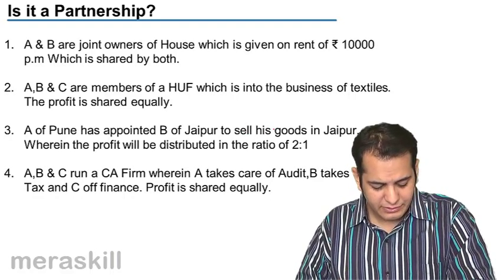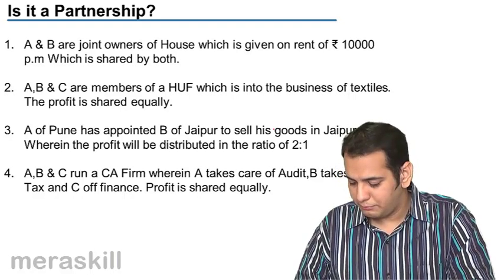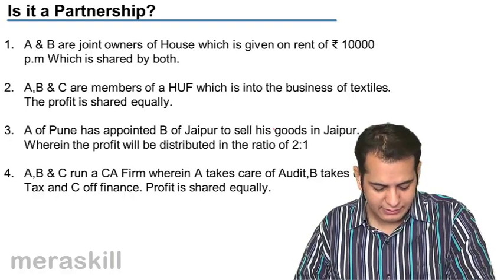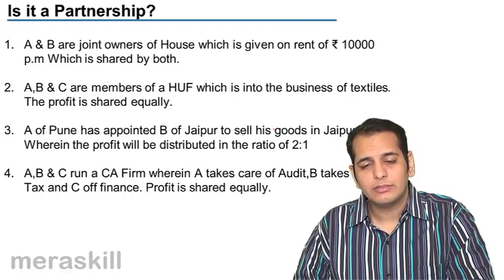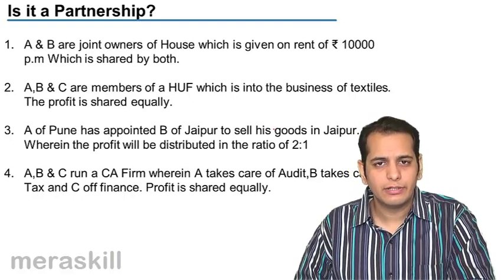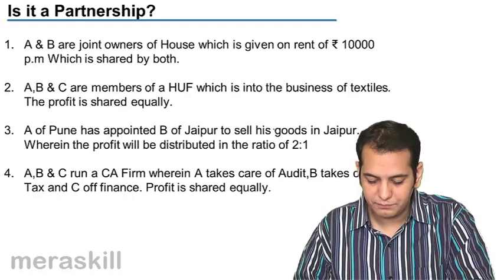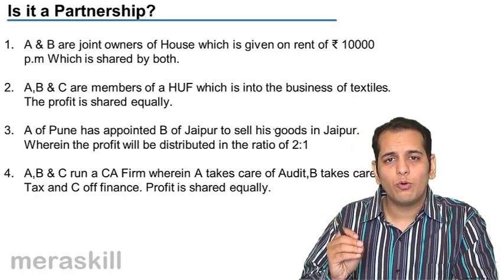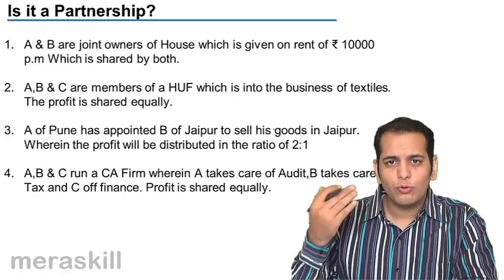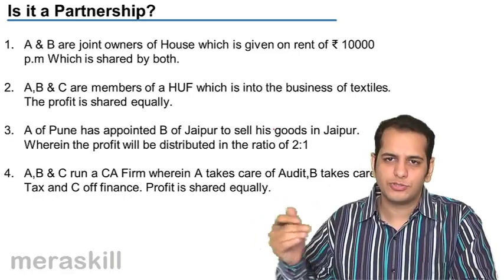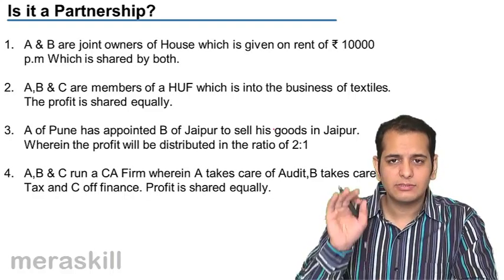Fourth, A, B and C run a CA firm wherein A takes care of audit matters, B takes care of tax matters, and C takes care of finance matters. Whatever the profit the firm gets, it is shared equally by all three of them. Now, is this a partnership? Now, if you want to again go through the questions, pause the video here, go through all the questions again, and then proceed, because we have some more examples coming up for you. So if you are not done with the answers, pause the video here.